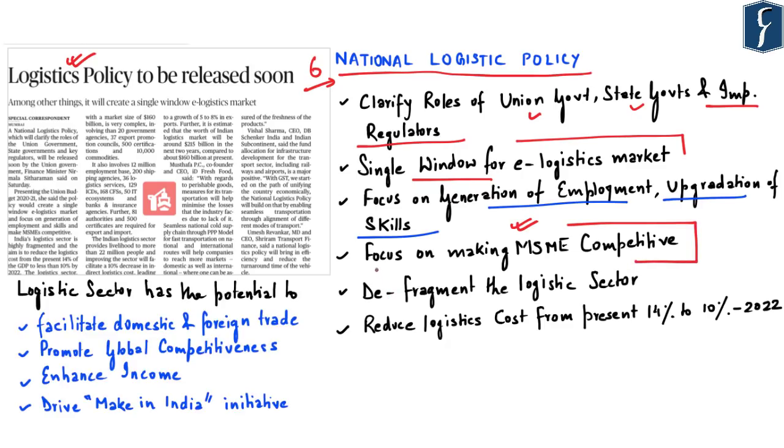Further, the logistics market is very much fragmented as of now. So this policy aims to defragment or unify the entire logistics sector in the country. And for this, the government also aims to reduce the present logistics cost, which at present is at 14%, and the government wants to reduce this cost to 10% for the consumers by the year 2022.